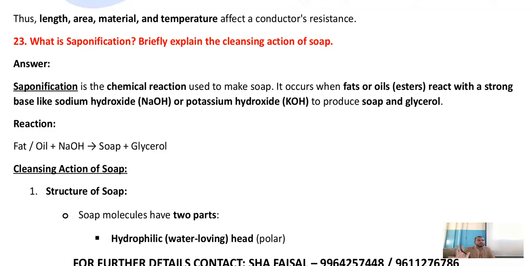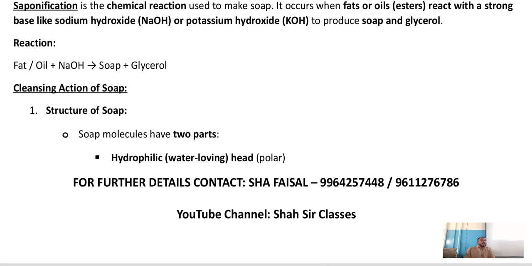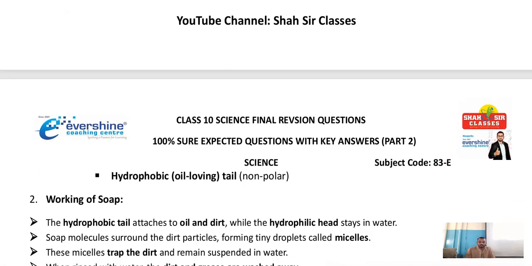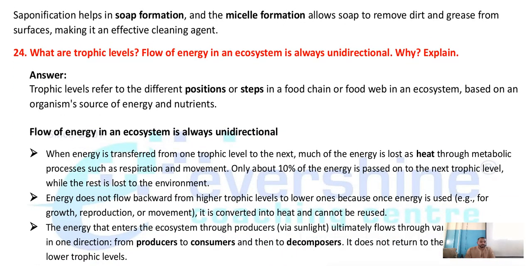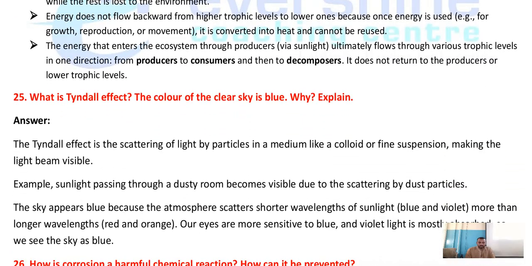And next, formation of rainbow or cleansing action of soap. Understood? And double circulation of blood. Breakdown of glucose in various pathways, and chlor-alkali process, family of salts. Okay, so this is the explanation. And what are trophic levels? Very important question. Flow of energy in an ecosystem is always unidirectional. Why? Explain.